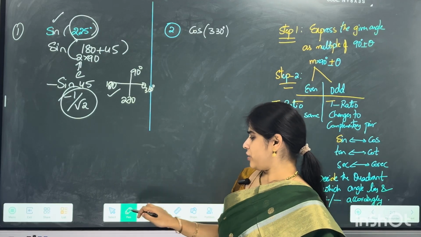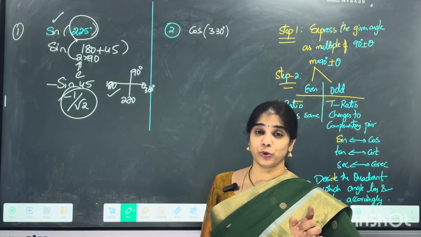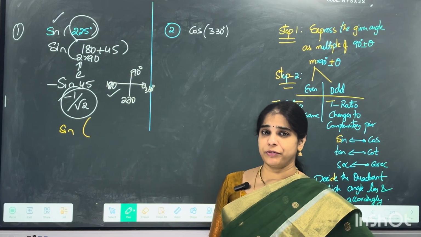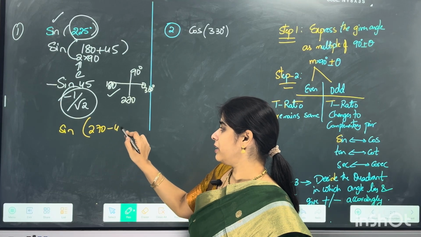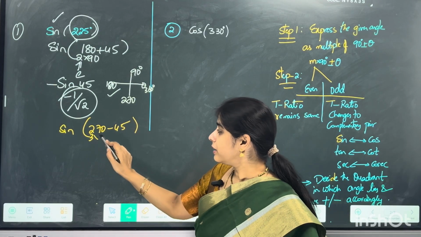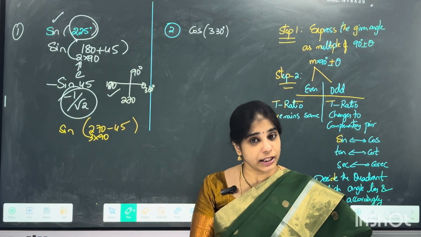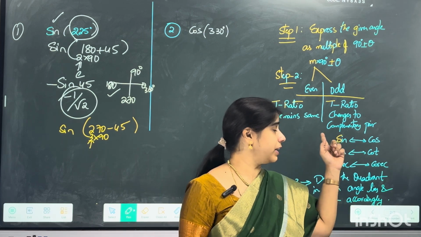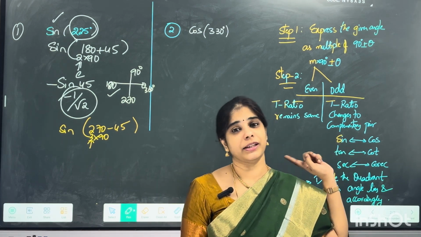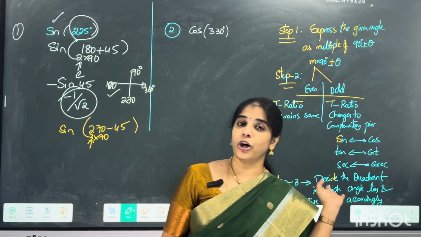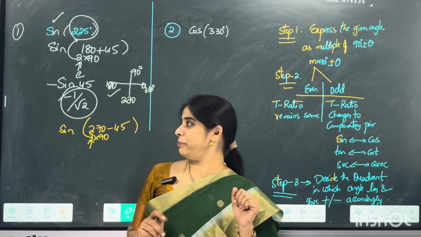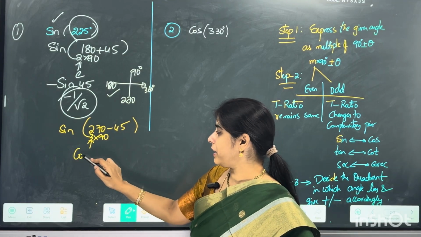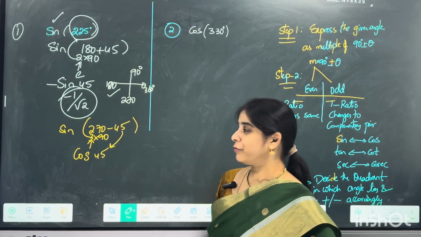Now you might get a question: what if I write this sine 225 in a different form? Can I also write the same 225 in 270 minus 45 terms? This is 3 into 90. Earlier I used an even multiple of 90, now I am using an odd multiple of 90. If it is an odd multiple of 90, according to our rule, sine changes to cos, tan changes to cot, and secant changes to cosecant, its complementary pair. So sine changes to cos because it is an odd multiple. Hence this becomes cos, with the same angle 45 following there.